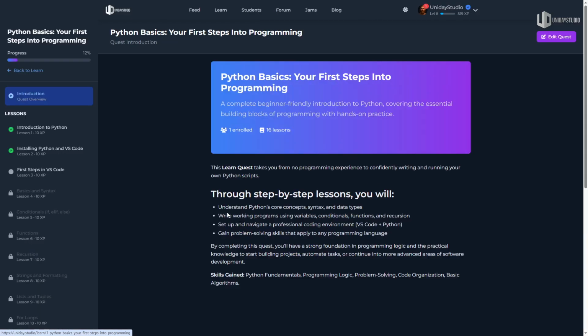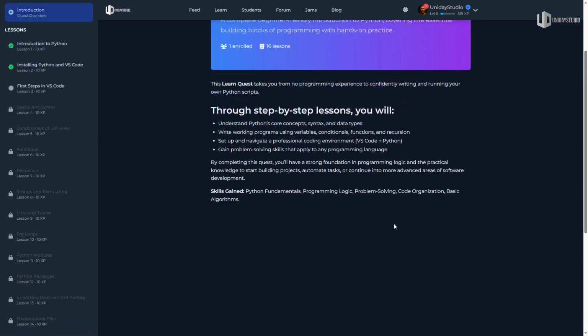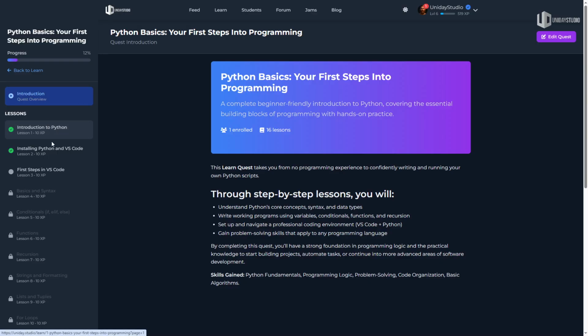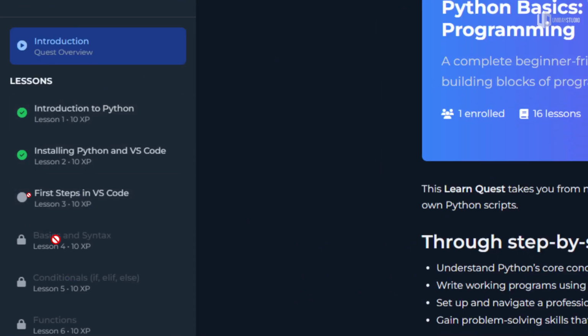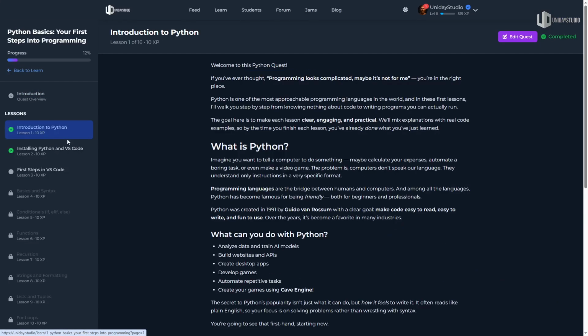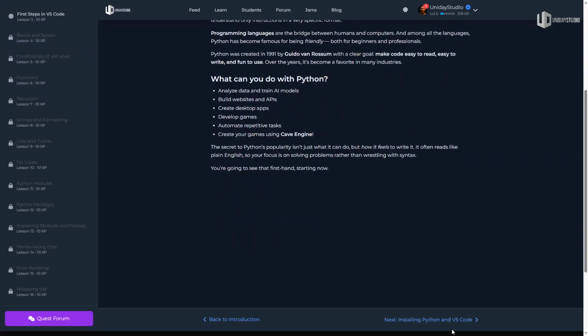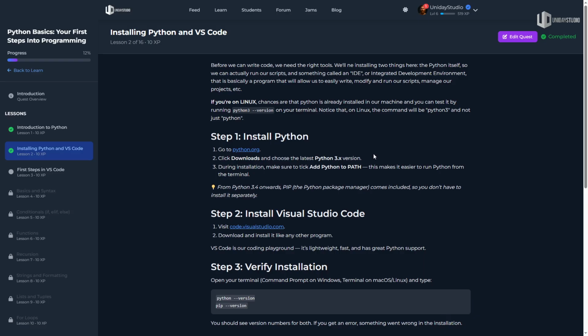Anyway, let me go back to the first steps into programming. This is a course that I wrote a while ago in Portuguese as a video course, and I'm basically translating everything to English and making this as fast, as easy, as smooth as possible for you to learn. You can see the entire grade here, all the lessons, they are locked because they are meant to be followed linearly. So I can click here, Introduction to Python, to go literally over what is Python. We need to talk about everything from the basics, and then you can continue to go next here.